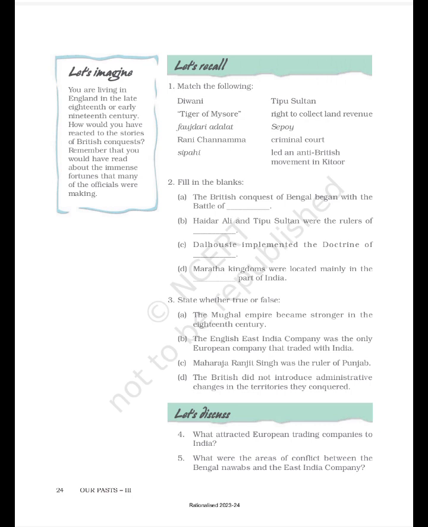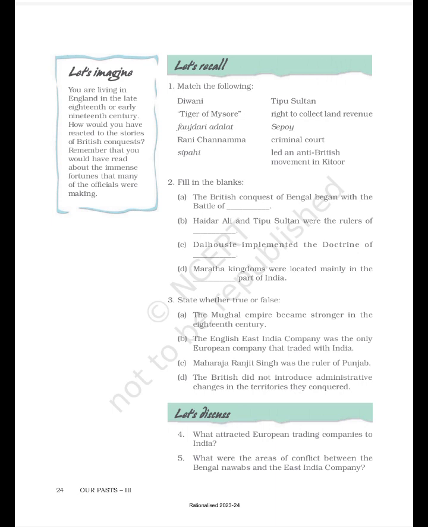A. The British conquest of Bengal began with the Battle of ___. B. Hyder Ali and Tipu Sultan were the rulers of ___. C. Dalhousie implemented the doctrine of ___. D. Maratha kingdoms were located mainly in the ___. 3. State whether true or false.